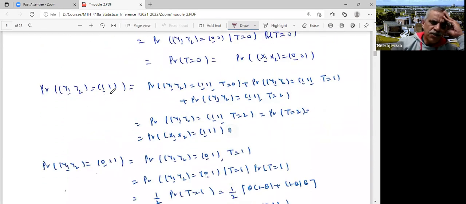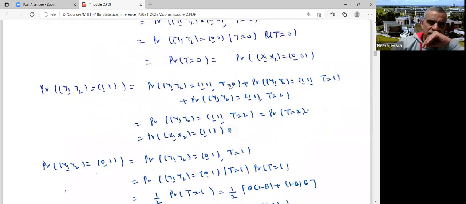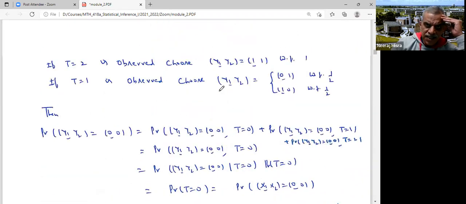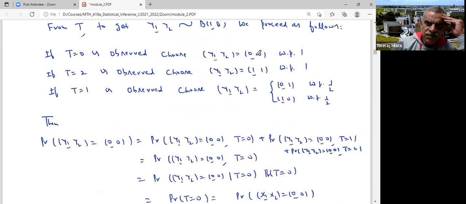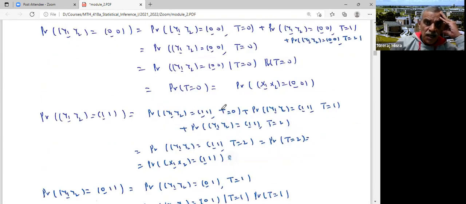Similarly, for probability Y1, Y2 equals 1, 1, I again apply the theorem of total probability on all possible values of T. So Y1, Y2 equals 1, 1 with T equals 0, with T equals 1, and with T equals 2. Now, I know that when T is 0, Y1, Y2 cannot be 1, 1. It has to be 0, 0, because that is how I have generated it. If T equals 0, then Y1, Y2 is 0, 0. So this probability is 0.